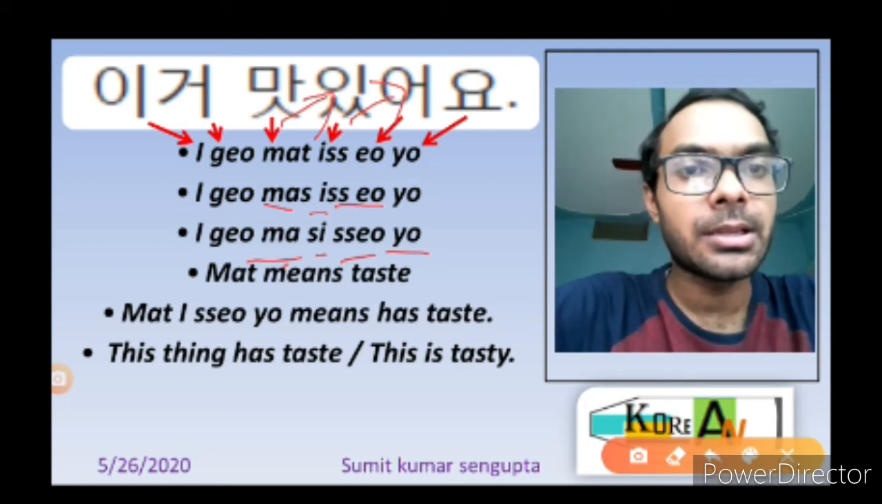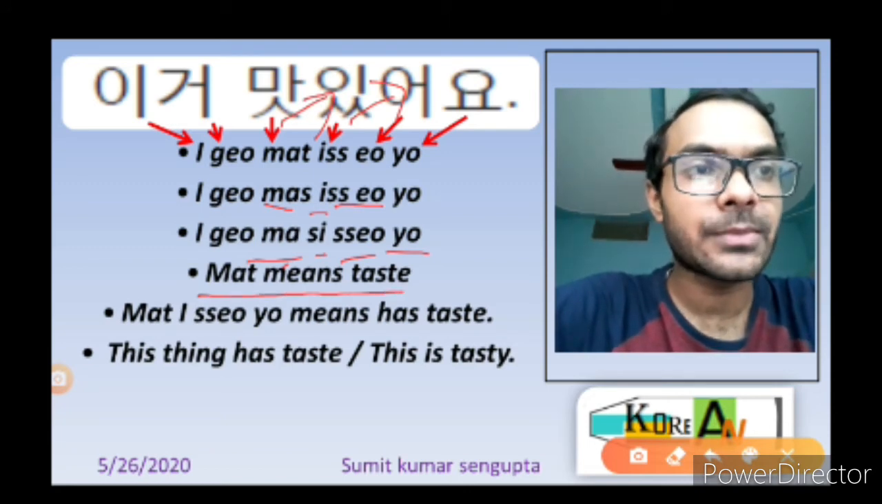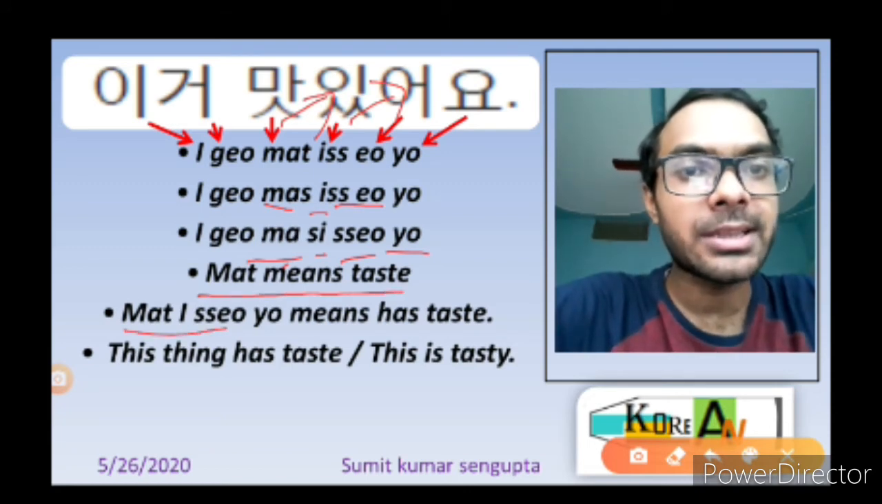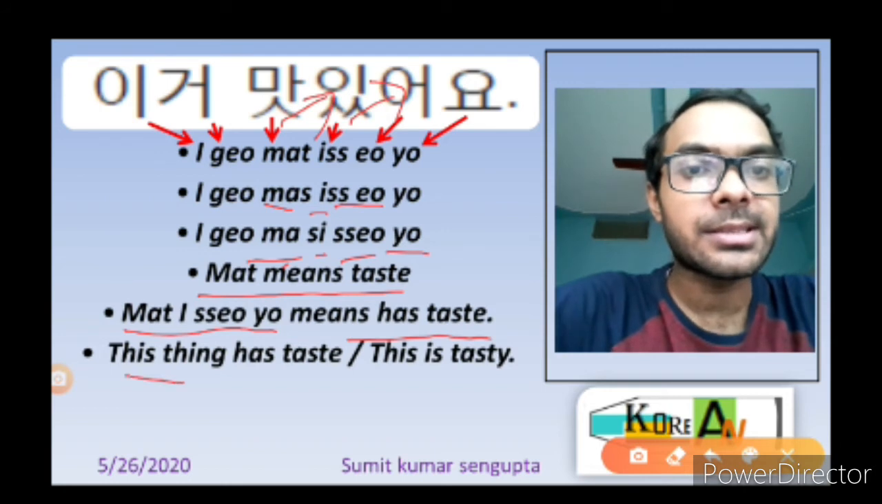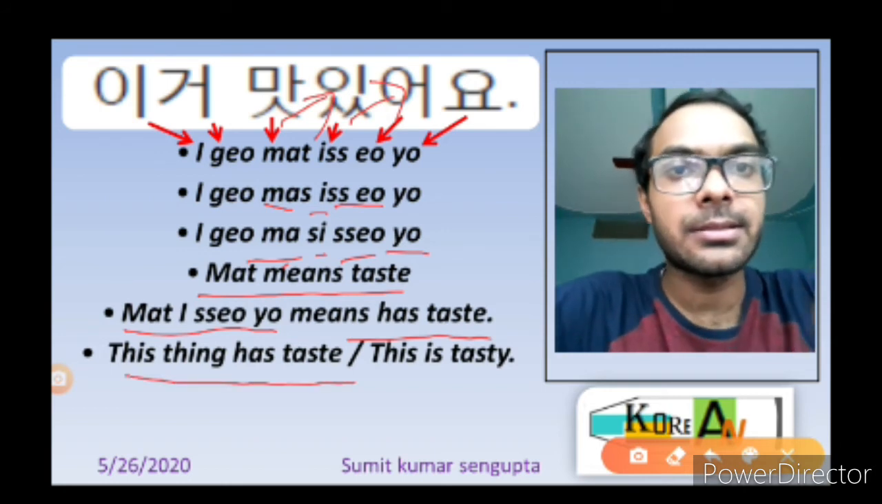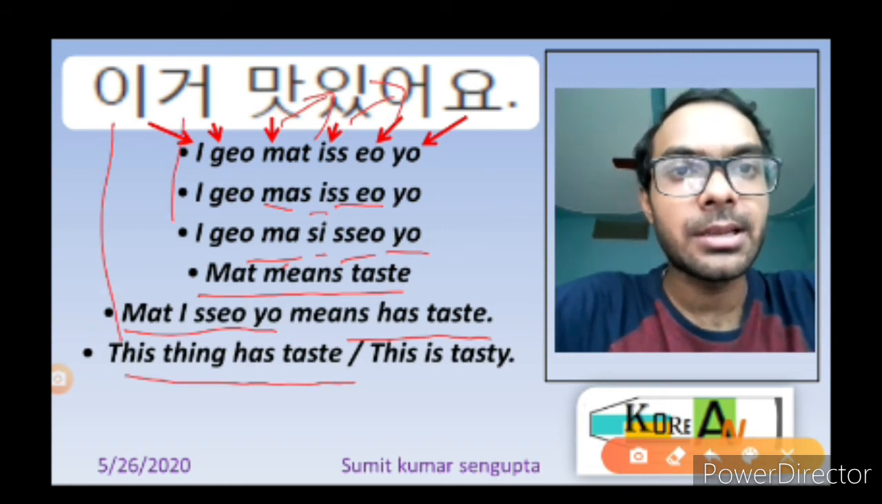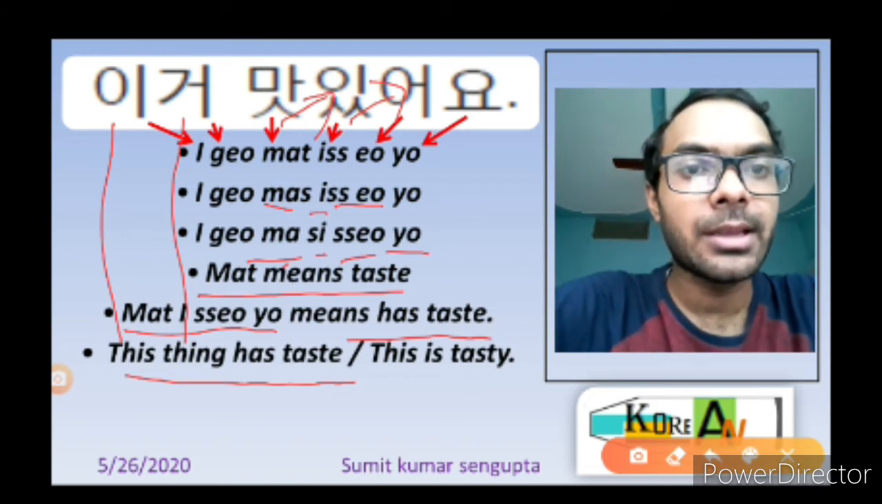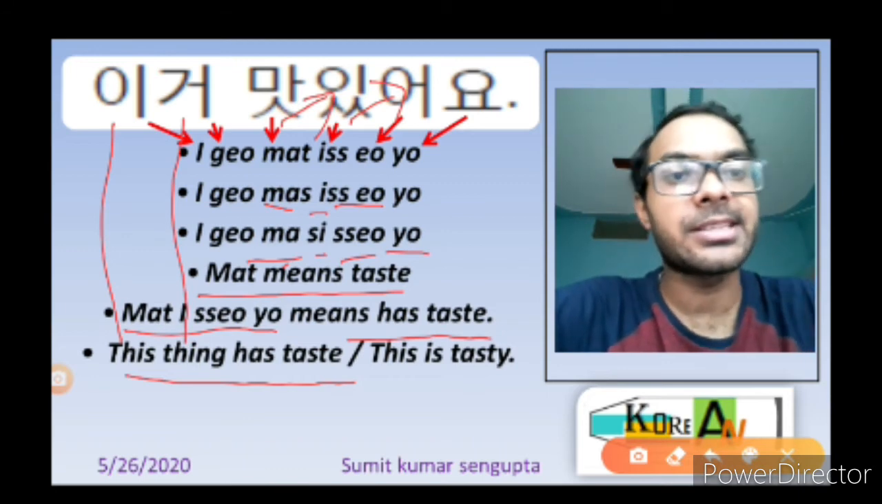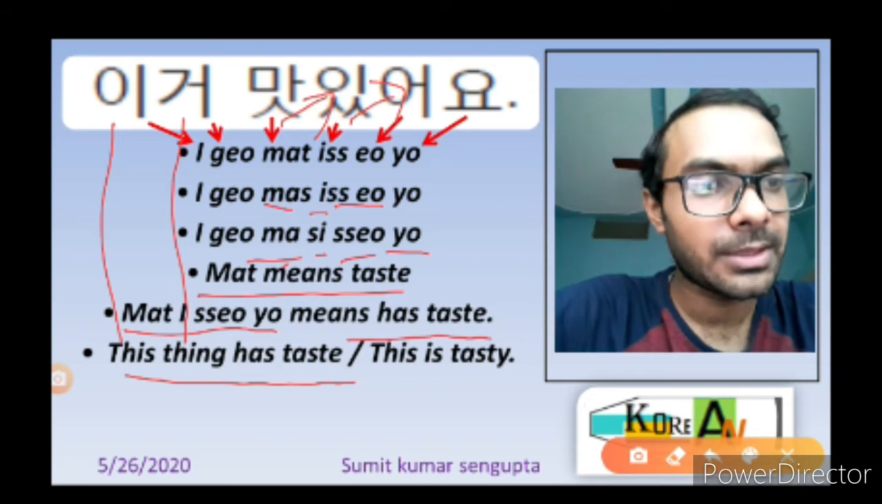Now see, mat means taste. I already told, mat is issoyo. Issoyo means has taste. It means this thing has taste. I means this, go means thing, and mat issoyo means has taste. All right, so we will move to our next slide.